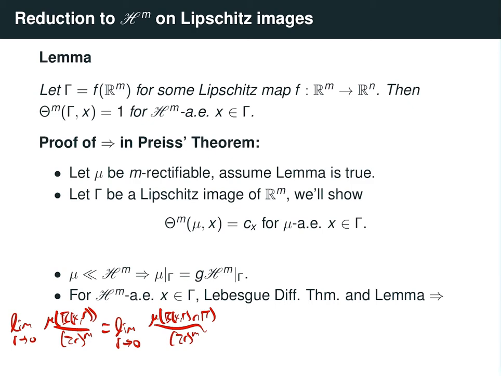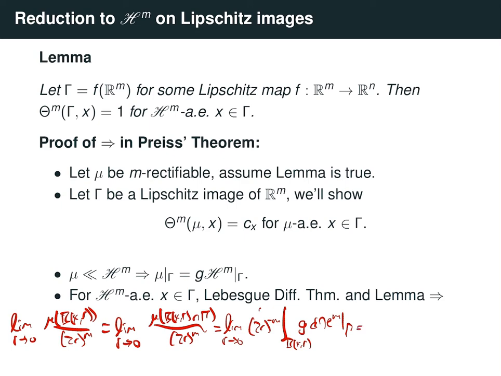But now the measure of this ball restricted to gamma is the same thing as the limit as r goes to 0 of (2r)^(-m) times the integral over the ball B(x,r) of this function g, d Hausdorff measure restricted to gamma. Now I'm going to rewrite this slightly.